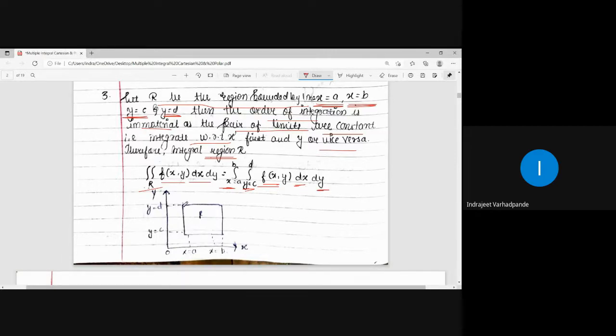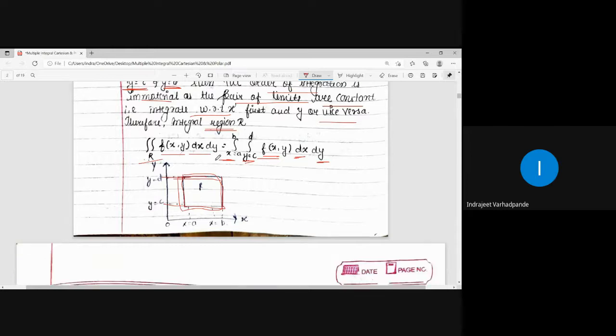In all these cases, for the variables x and y, those are lines. So x is equal to a is a line, x is equal to b is a line, y is equal to c is a line, y is equal to d is a line. So the region of integration becomes a rectangle bounded by these four lines. In such a case, order is not important. You can integrate in any manner, but the final answer will be a constant quantity or a fixed one. So in this case, order is immaterial provided limits are put appropriately.